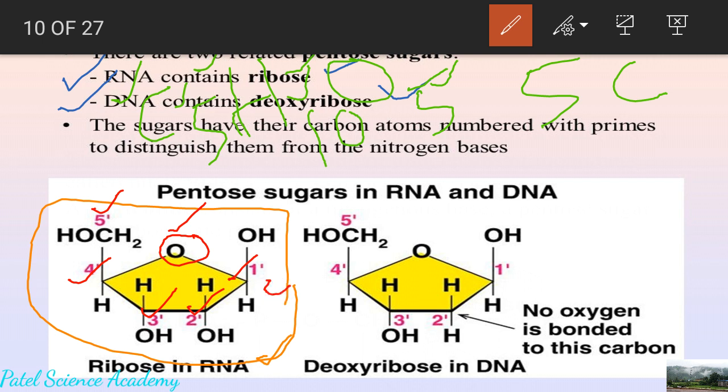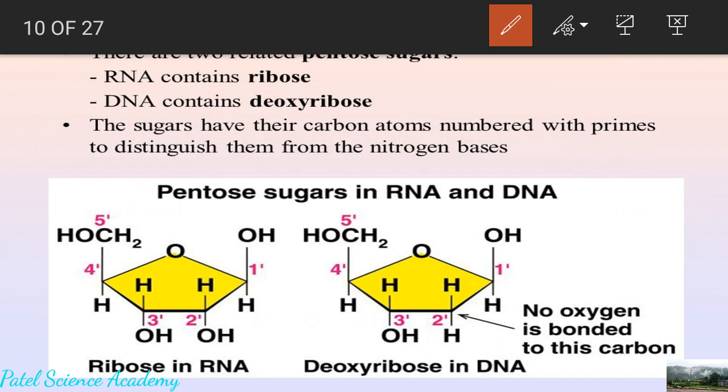This is carbon, this one is carbon, this one is carbon, this one is carbon. So this red color number indicates the presence of carbon, and one carbon is at number 5 outside this ring. So dear students, you can see here there are 5 carbons. Which are those 5 carbons?